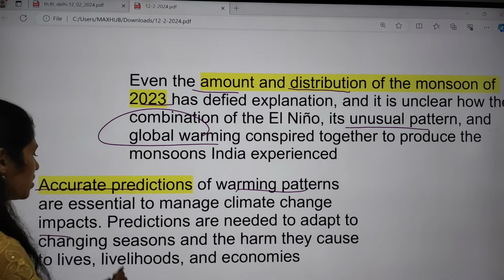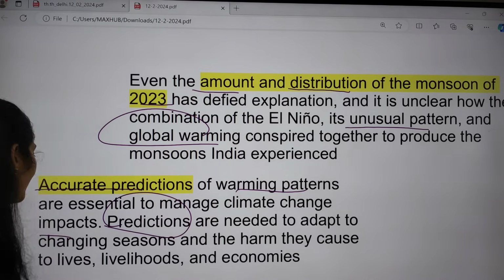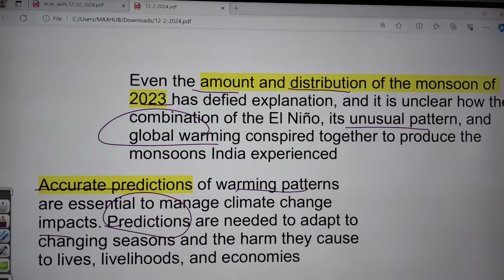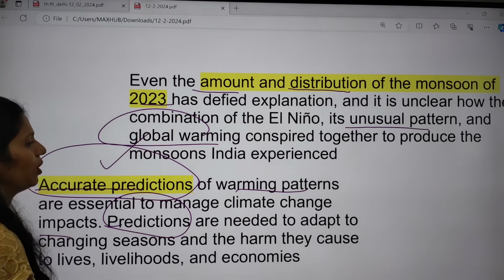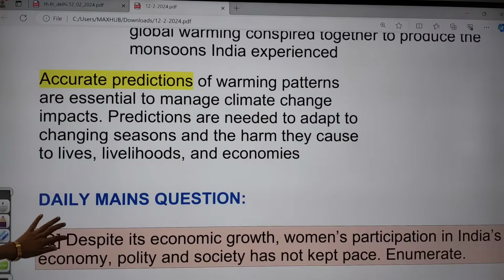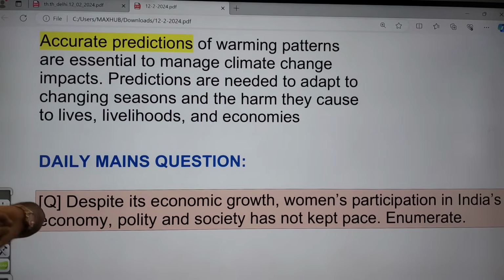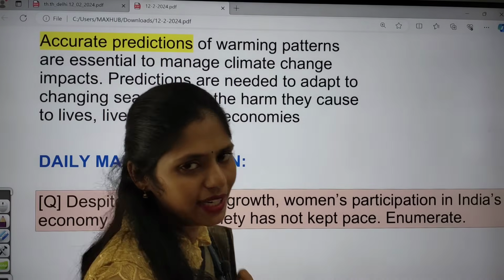So now what are the predictions we have? These predictions need to be adapted to changing seasons and the harm they cause to lives, livelihoods and economies. So we have to focus on accurate prediction. It is very important now. This is the thing which is mainly said by this article, and I am thinking that I have to give you one mains question daily.